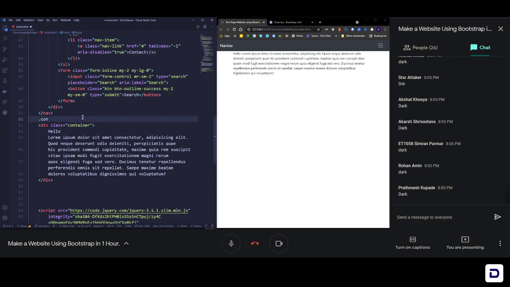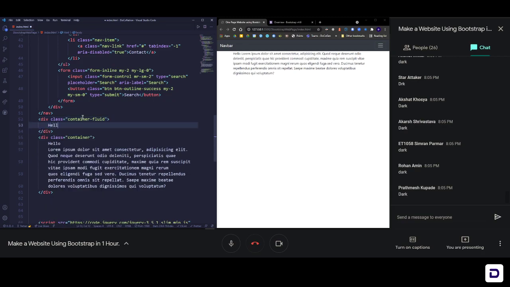As I told you, there's a container, and there's something known as container-fluid. Let's see the difference. The next one is container dash fluid. The only difference is, if I write hello here and save it, you will see that now it is sticking to the left and does not have any space. Fluid stretches everything to the ends of the page, width 100%, and container does not, it gives you proper space.